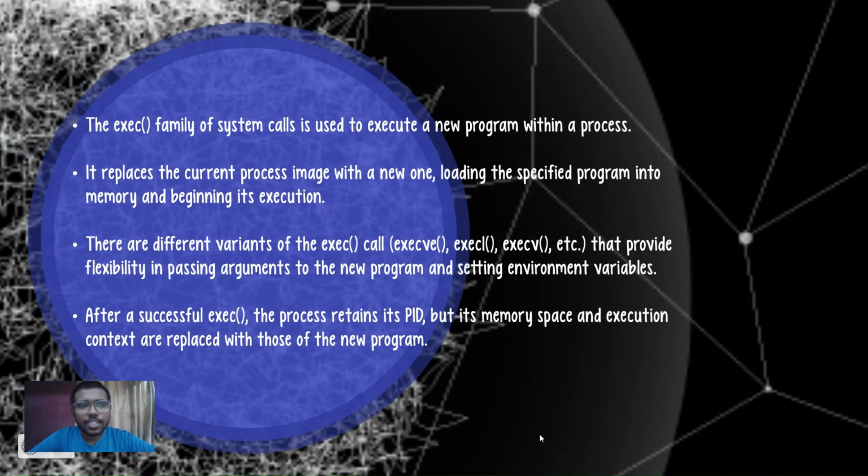Now let's get to know about the exec family. The exec family of system calls is used to execute a new program within a process. It replaces the current process image with a new one, loading the specified program into memory and beginning its execution. There are different variants of the exec call, namely execv, execl, execvp, etc., that provide flexibility in passing arguments to the new program and setting environment variables. After a successful exec, the process retains its PID, but its memory space and execution context are replaced with those of the new program.